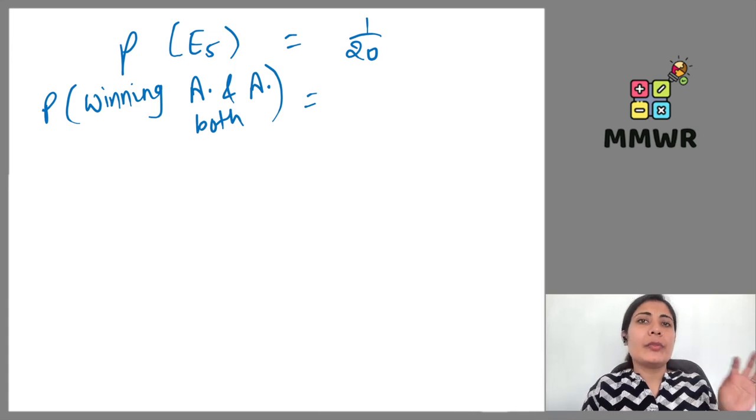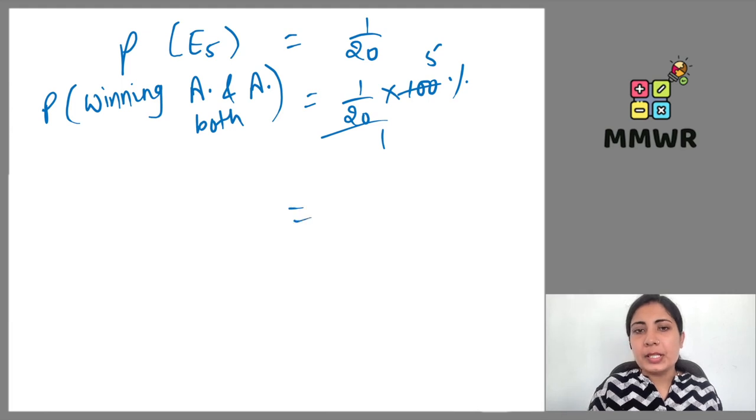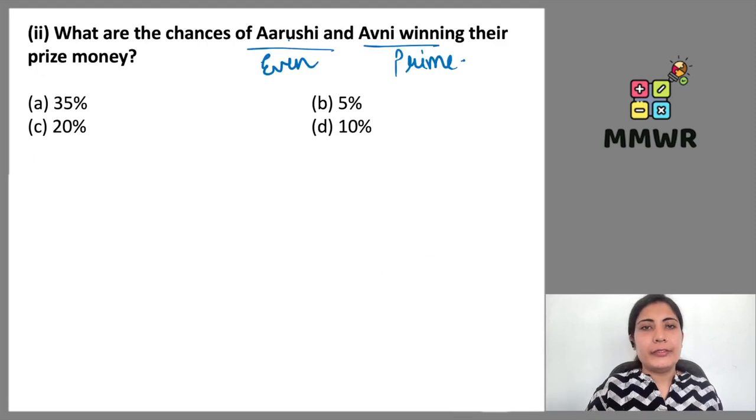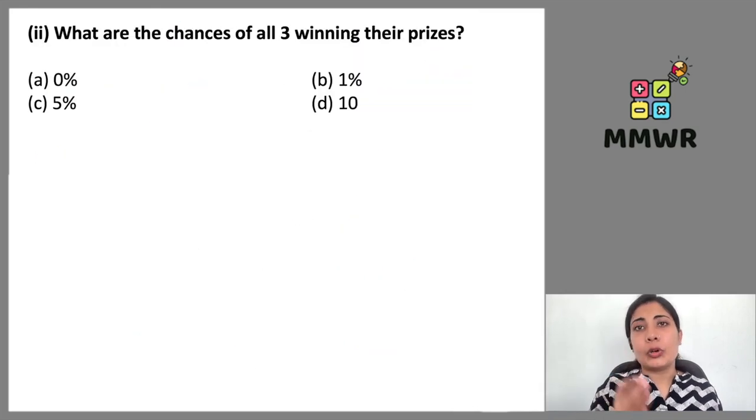Because only one number is in favor for both, that is 1/20, which can be converted easily into the form of percentage, for which we have to multiply it by 100%. So this will be 5%. 5% will be the answer here. I hope it's easy. You can easily relate it with all your day-to-day life, right?